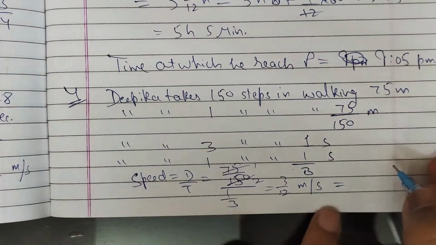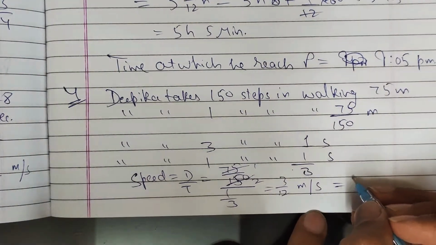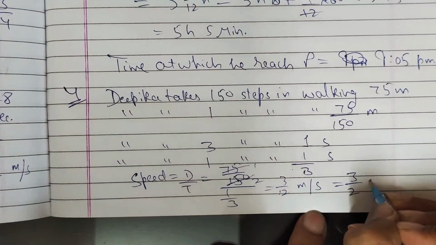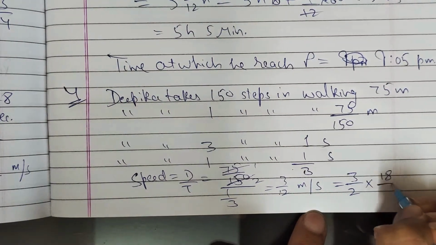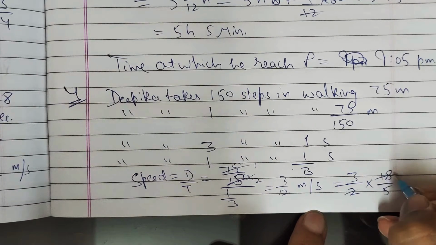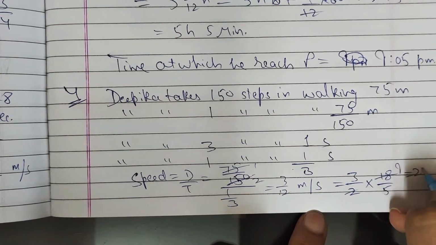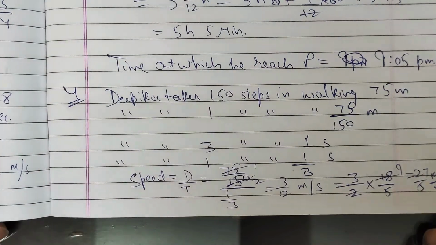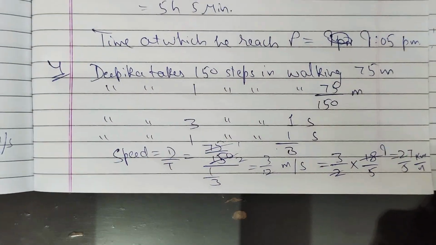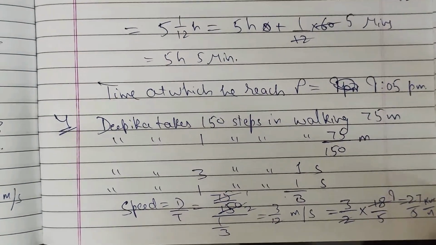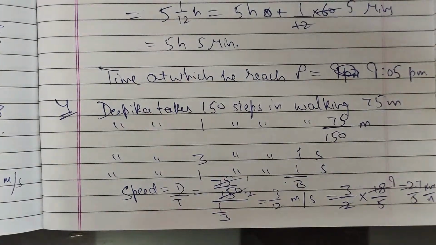Or in kilometer per hour. In order to convert it into kilometer per hour, just multiply it by 18/5, right? So 3 times 9 is 27, so 27/5 kilometer per hour. So this is the answer, right? Pause the video and note down.